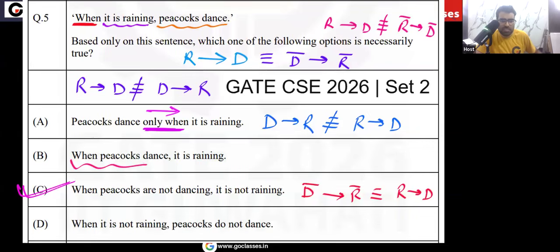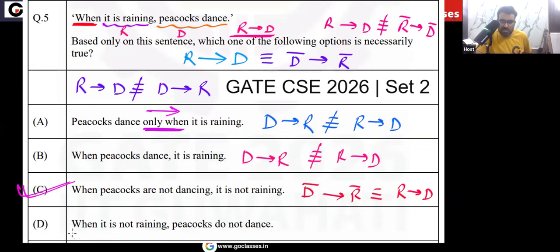Option B: when peacocks dance, it is raining. That is D implies R, which is not equivalent to R implies D. The given statement is R implies D.